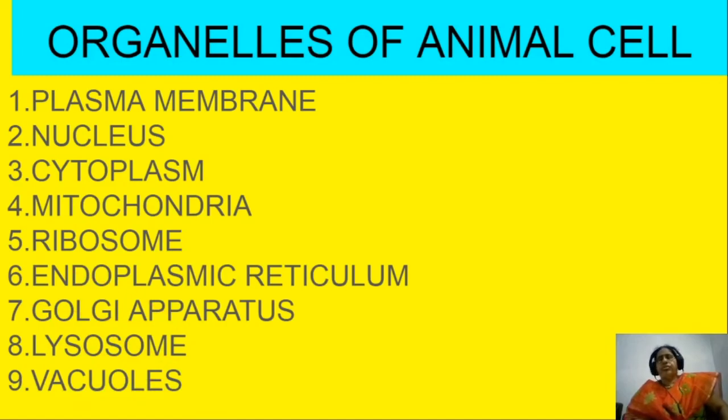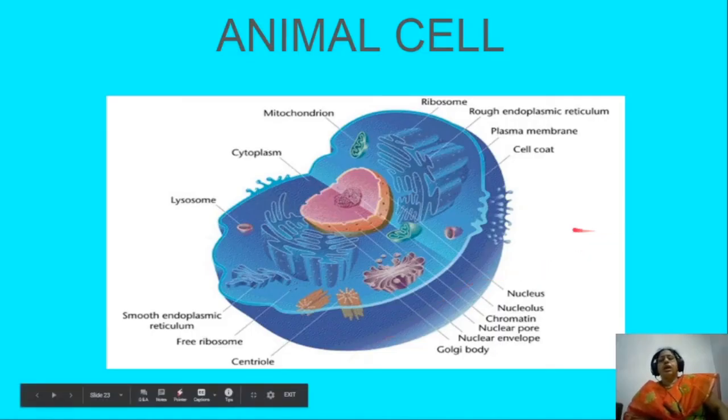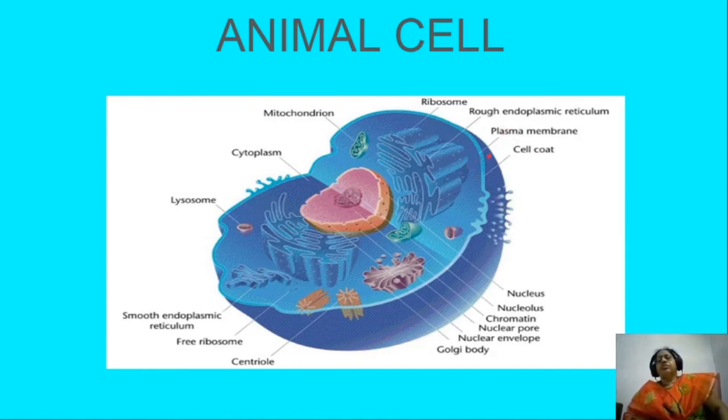So here only the plasma membrane is present in animals as the outer layer. This layer is protective and it is a selective permeability layer to the cell. What is selective permeability?